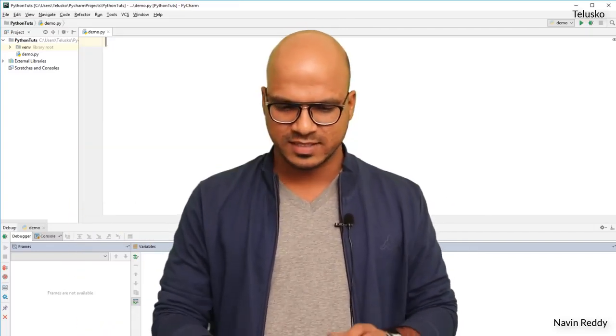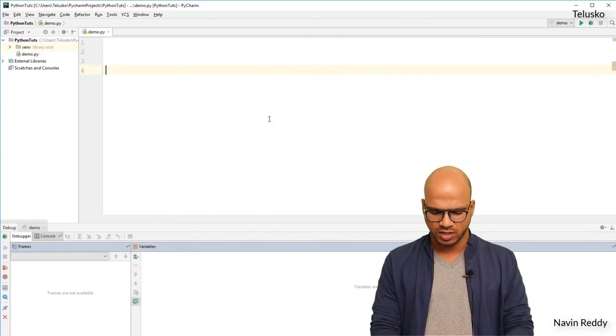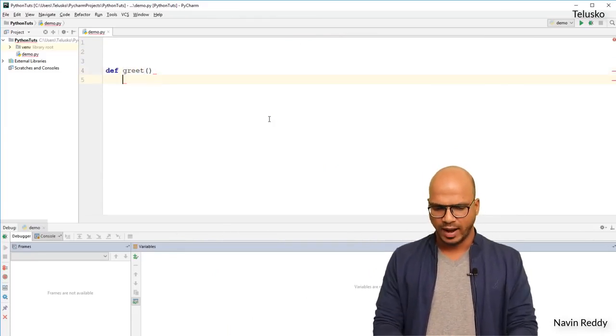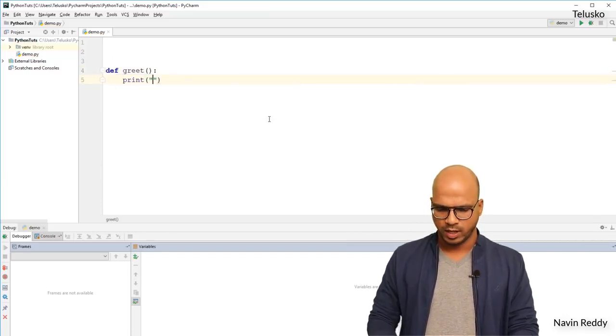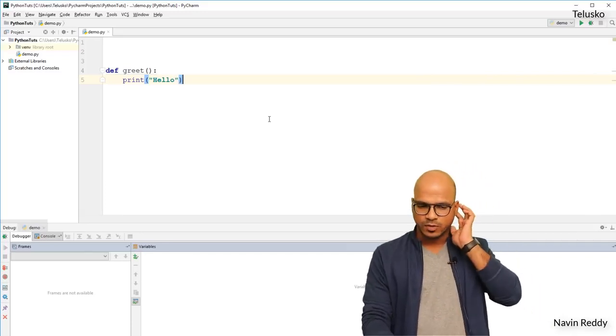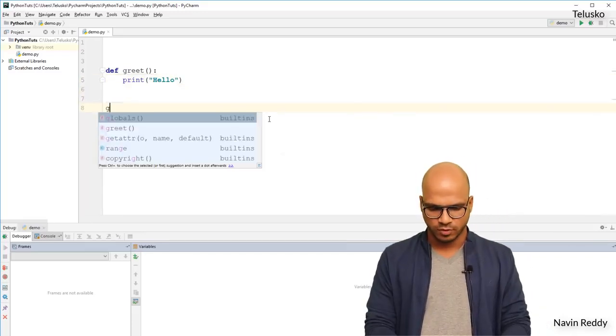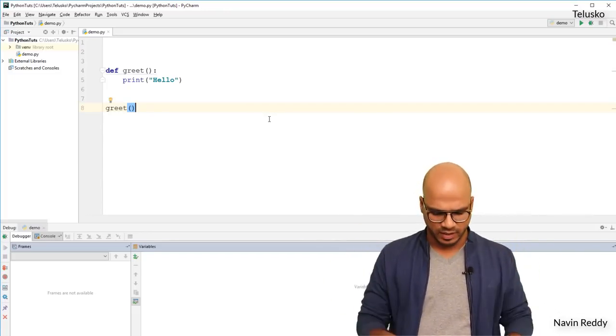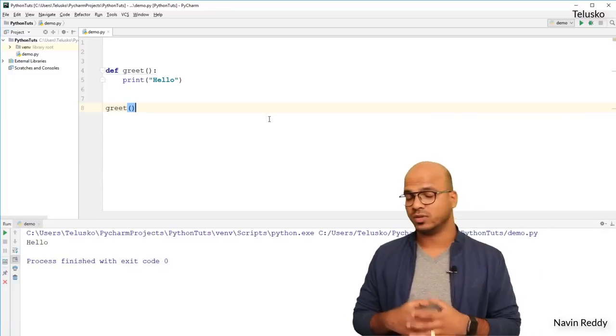Now, what I mean by that is, let's say we have a function here, and I will call that function greet. Okay, a simple function called greet, and this function does nothing but print hello. That's it. We are printing hello, nothing else. And I want to call this function, so of course we have to go out and say greet. If I run this code, you can see the output would be hello.